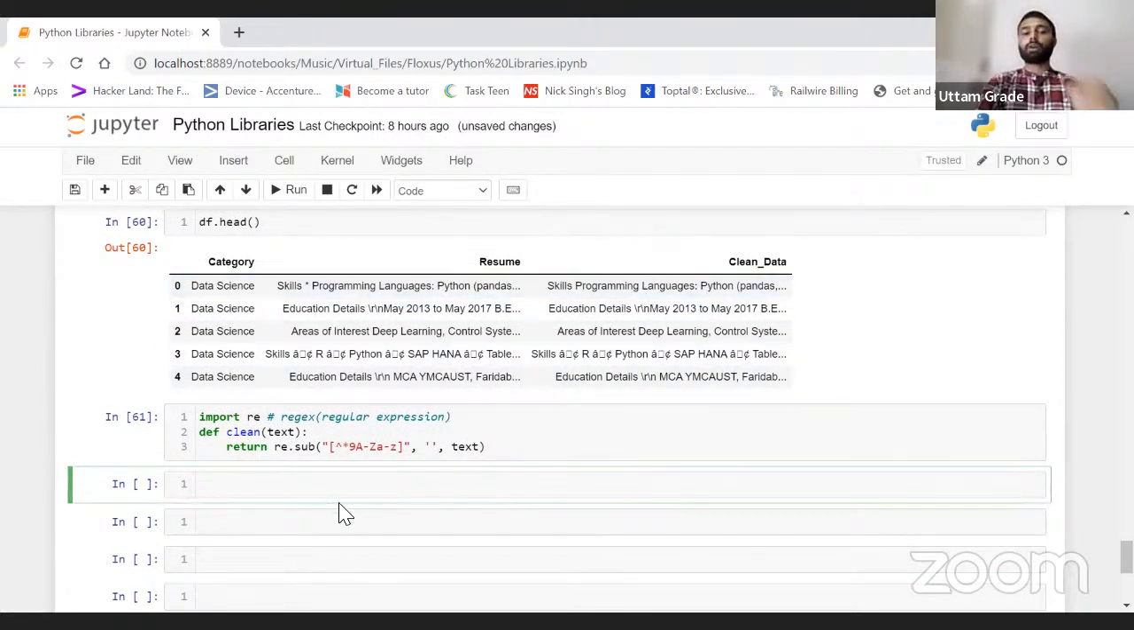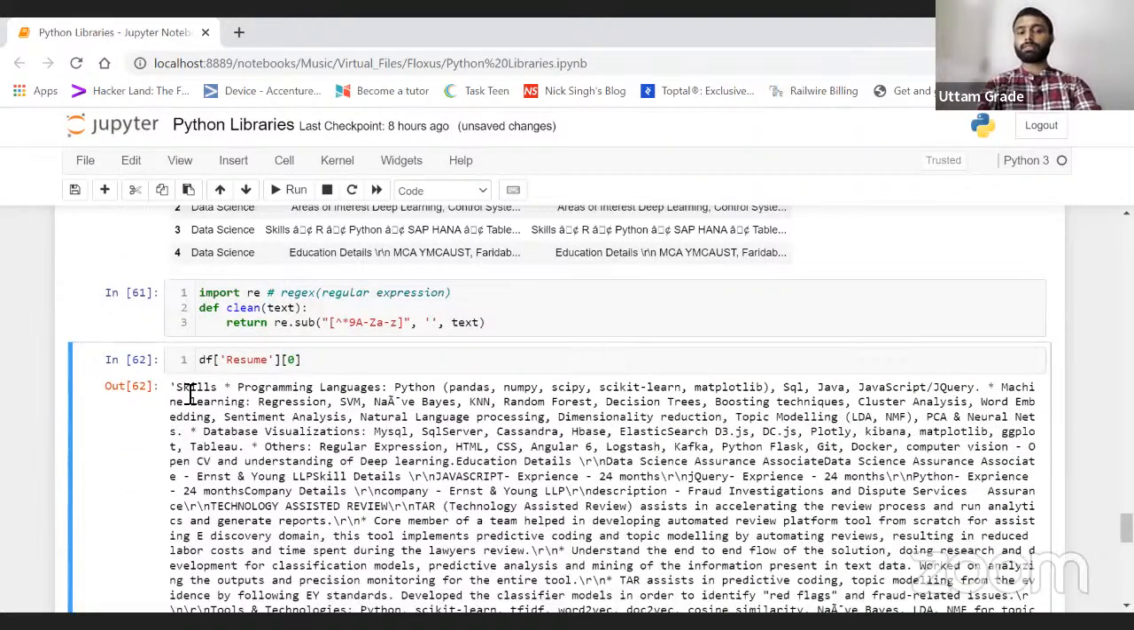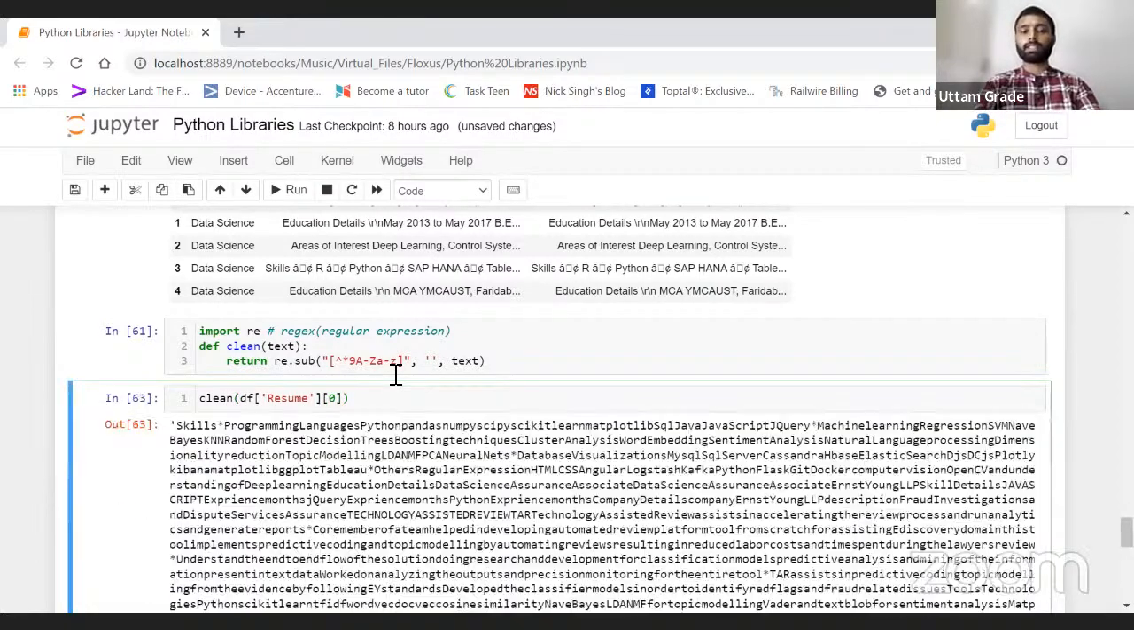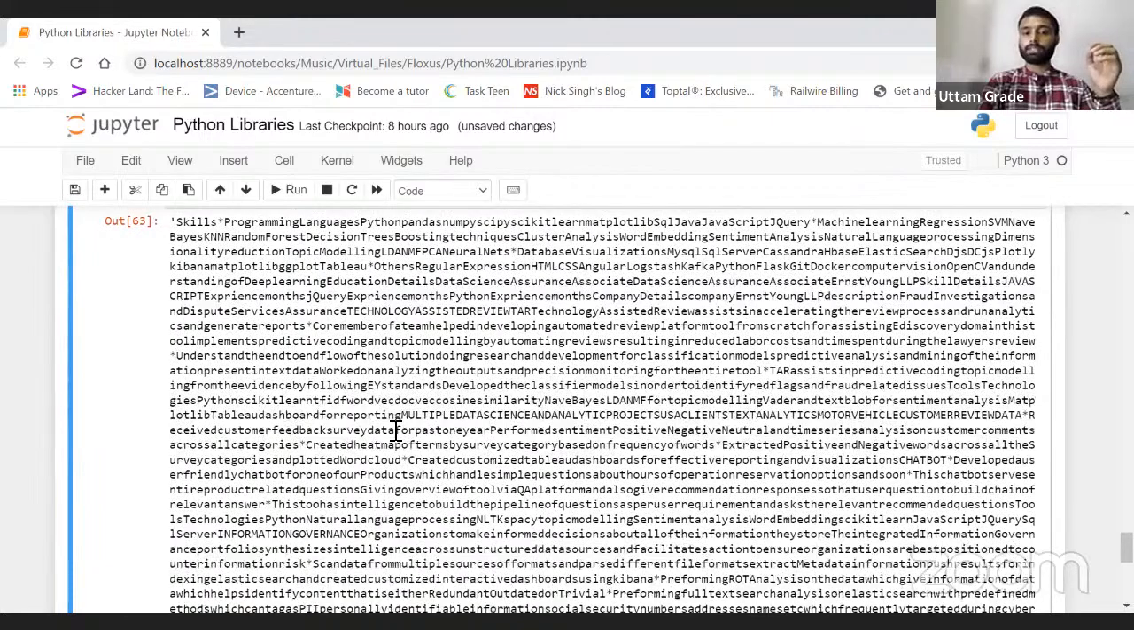Now let's try to apply it on the resume column. Let's check on index 0, the first text, the first string. Apply this one first. Go there, clean, and pass this one. Let's check. Yes, it is working.